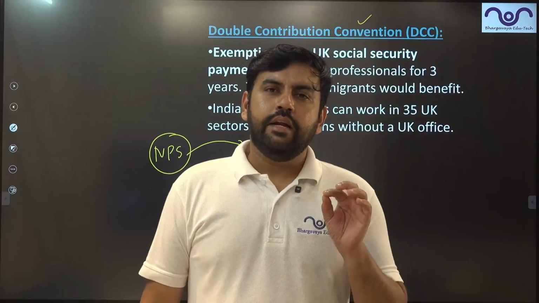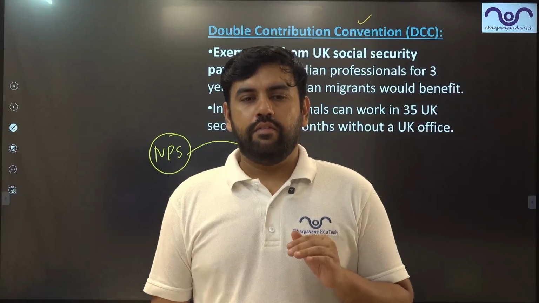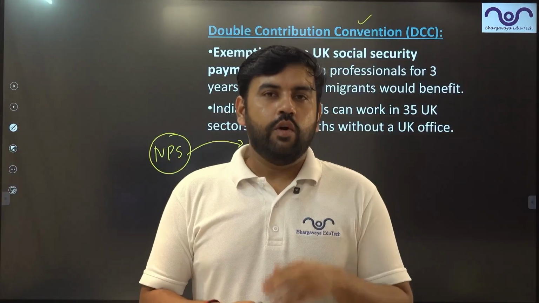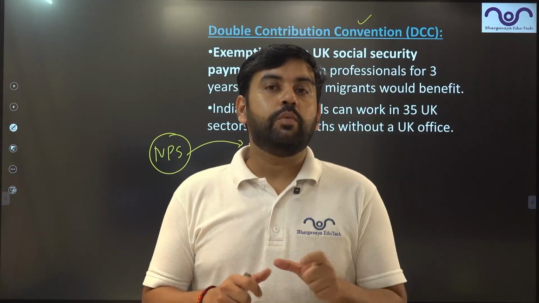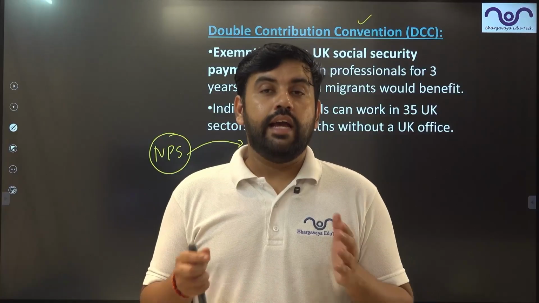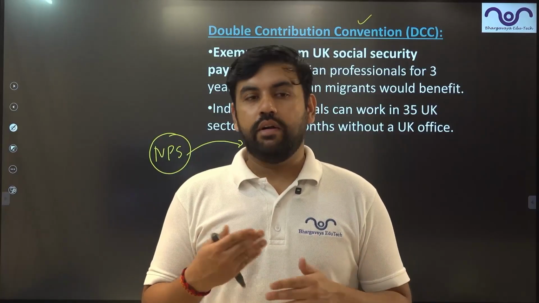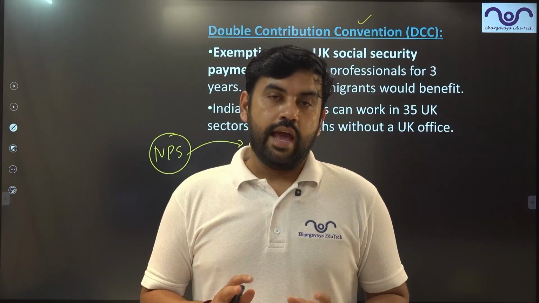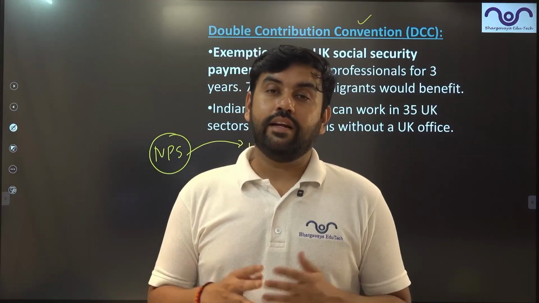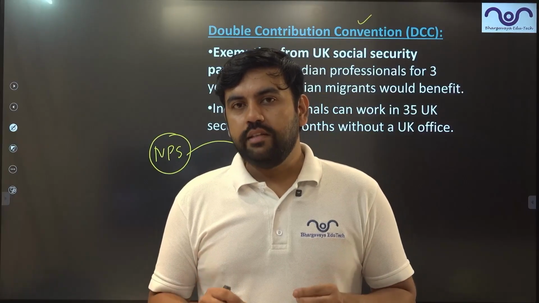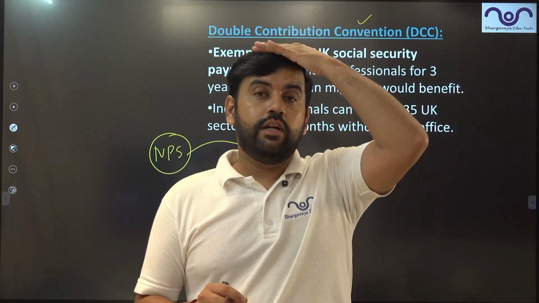Secondly, there are many people traveling from India to, let's say, the UK. Now, when they are traveling to the UK, they have to provide a small fraction of their income to social security. In developed countries like Britain or America, social security contribution is really very high. Everyone has to provide that. It is like another parallel form of taxation. So they have to provide this kind of contribution to their government.